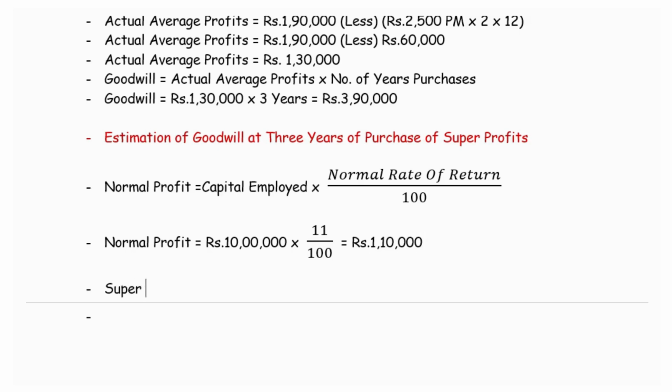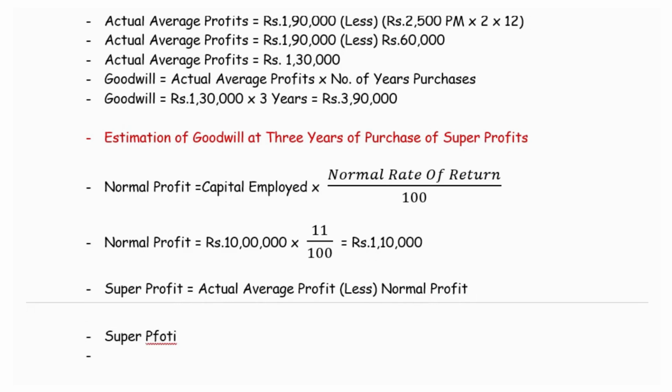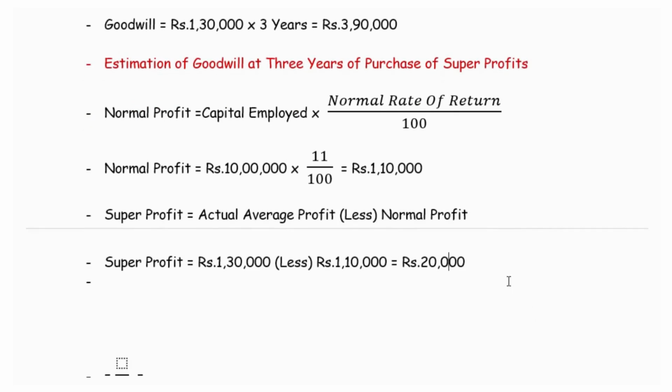And super profit, it is the actual average profit. From this we have to deduct the normal profit. So super profit equal to the actual profit we have already estimated in the previous division. It is 1,30,000, and normal profit we have estimated as 1,10,000. So the super profit is 20,000. Super profit is 20,000.